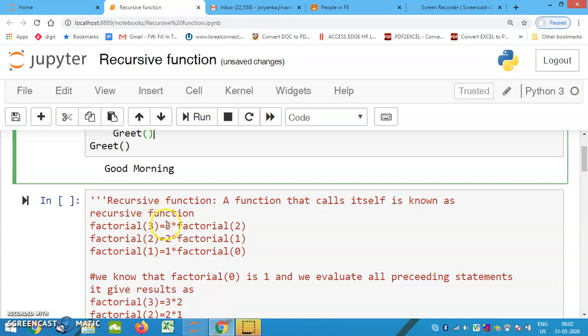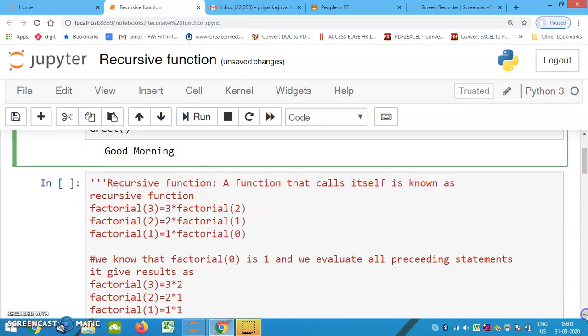Can I write it like factorial of 3 is equal to 3 into factorial of 2? What exactly is factorial of 2? Factorial of 2 is nothing but 2 into factorial of 1. What exactly is factorial of 1? 1 into factorial of 0. What exactly is factorial of 0? Factorial of 0 is 1. So we know that the factorial of 0 is 1, and we evaluate all the preceding statements.